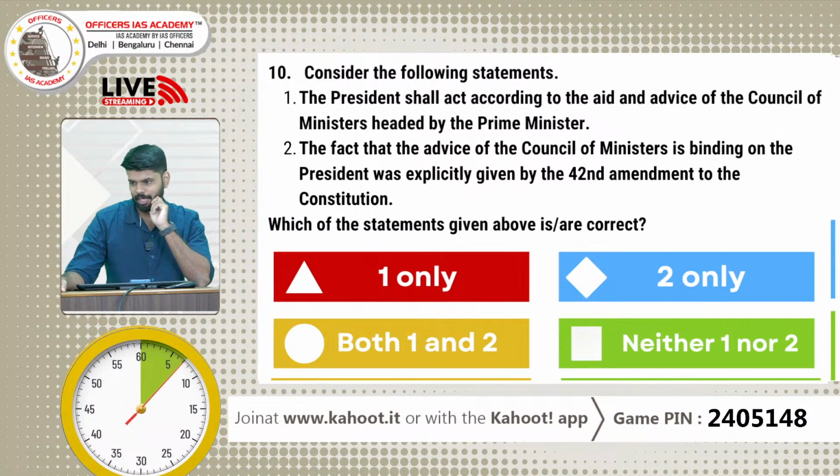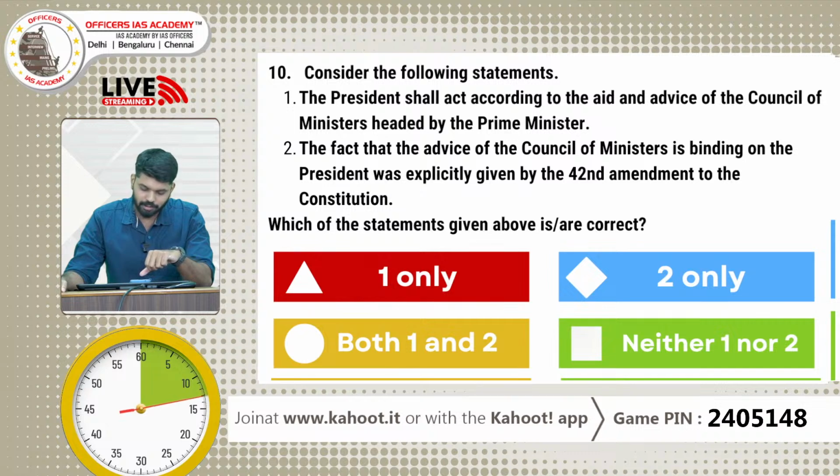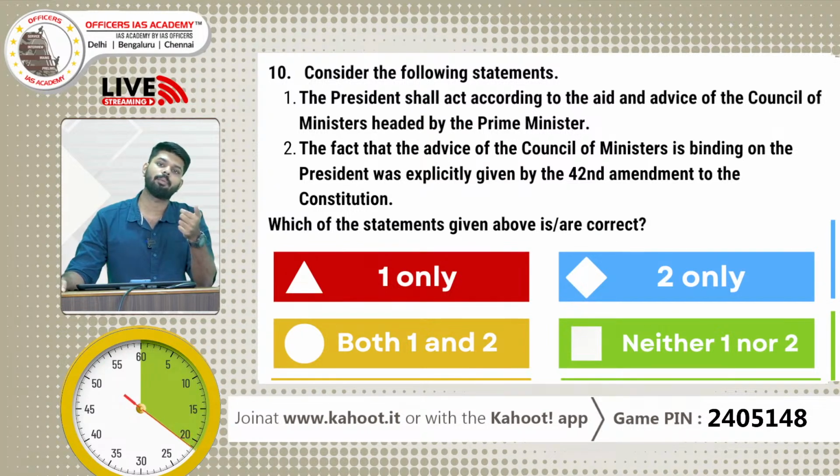Consider the following statements. 1. The President shall act according to the aid and advice of the Council of Ministers headed by the Prime Minister. 2. The fact that the advice of the Council of Ministers is binding on the President was explicitly given by the 42nd Amendment of the Constitution. And the options are 1 only, 2 only, both 1 and 2, and neither 1 nor 2. Right?